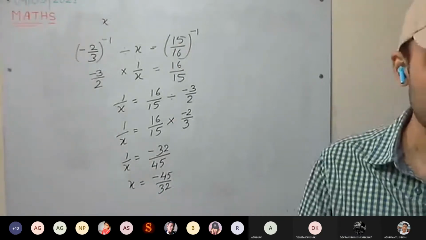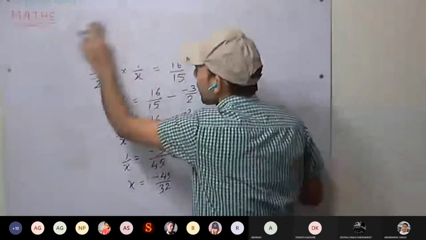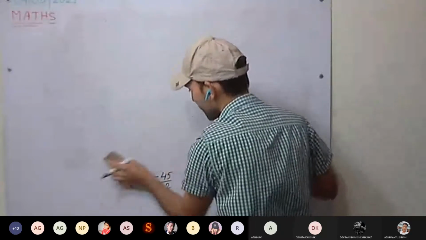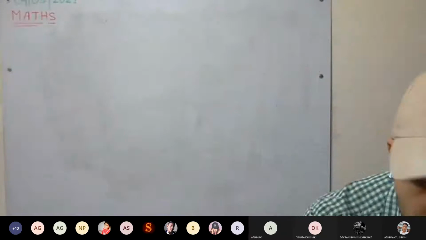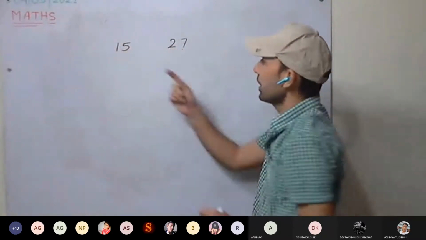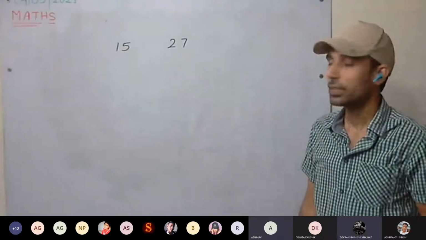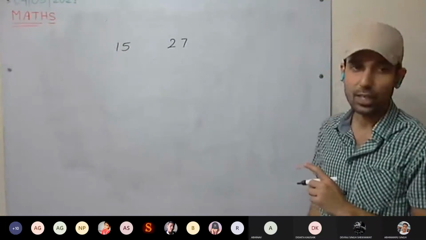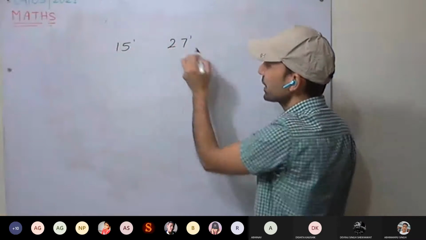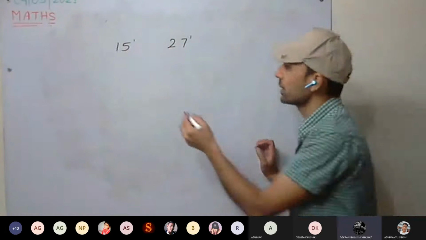We'll be discussing the 9th question. Everyone pay attention, this is a very important question. First, before that, I'll discuss a little regarding comparison. For example, numbers are given: 15 and 27. Can we compare them? Which is the larger number? 27 is the larger number. How are we able to compare? Because both have the same powers. Yes or no?